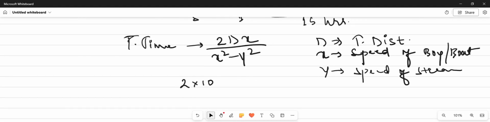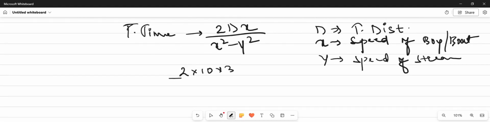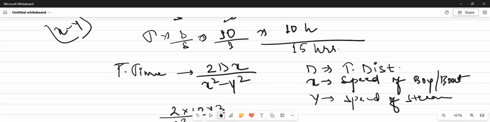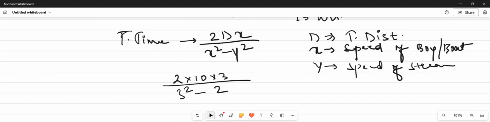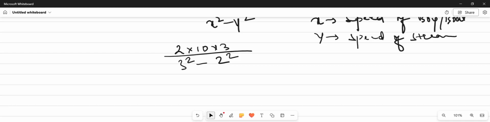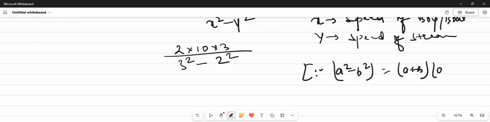We will put the values in the formula, that is 2 into 10, and the speed of the boy is 3, into 3, upon 3 square minus 2 square. We have already studied that a square minus b square is equal to a plus b into a minus b.